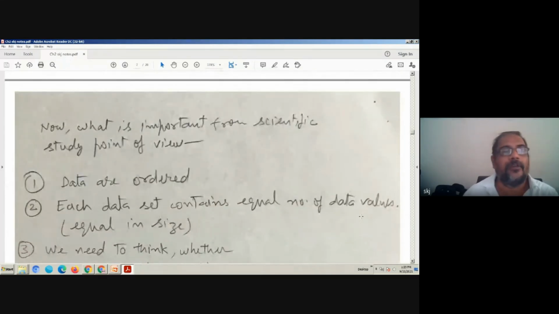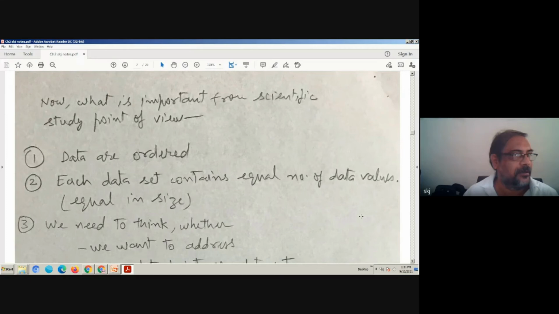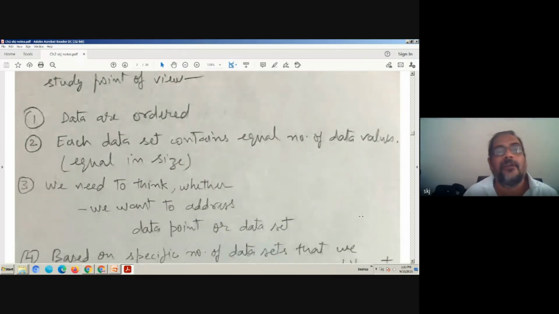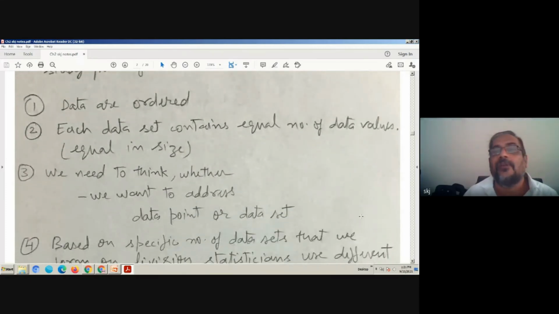So now if we try to understand the whole discussion from a technical aspect, or in summary, what is important here from a scientific study point of view? Data are ordered, they are arranged. Each data set contains an equal number of data values, that means the subsets are of equal size.